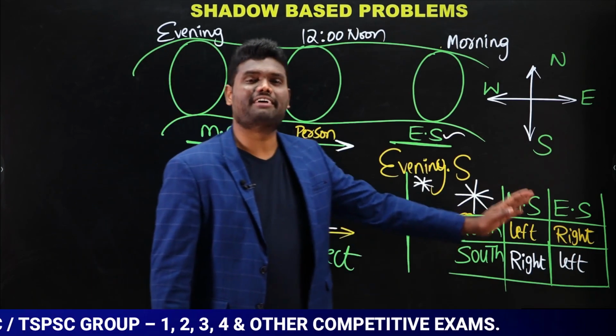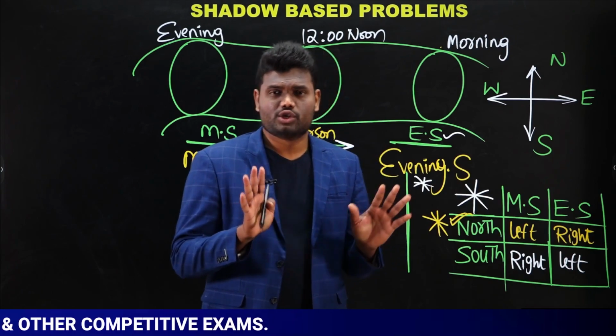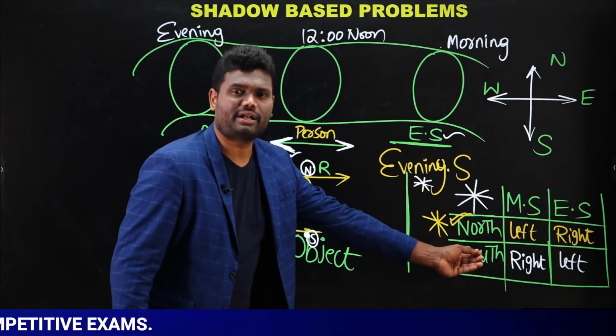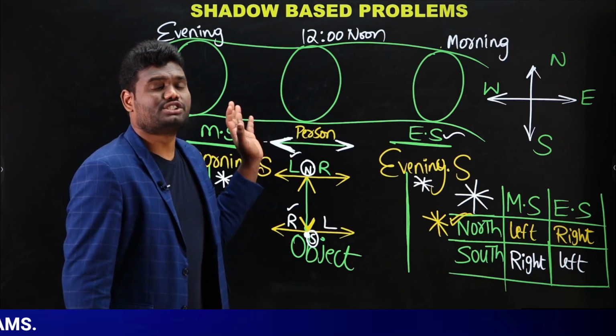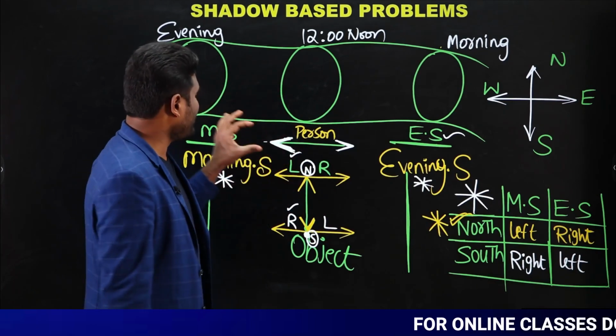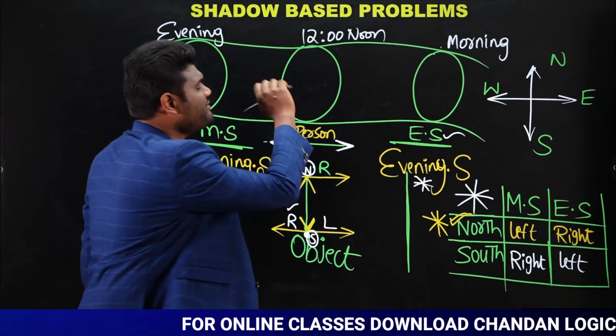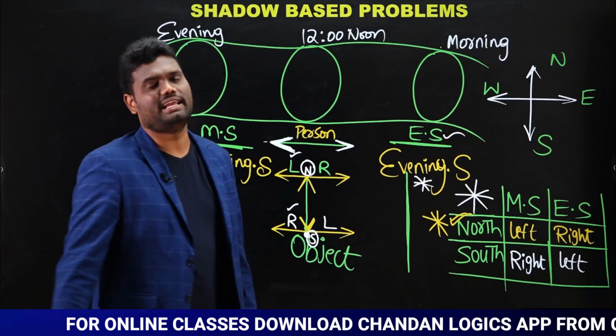But whenever they say left or right, the answer will be north or south. Is it clear? Remember this one single point, and one more point: shadows will not change their positions. Morning shadow will always be towards the west direction. Evening shadow will always be towards the east direction.